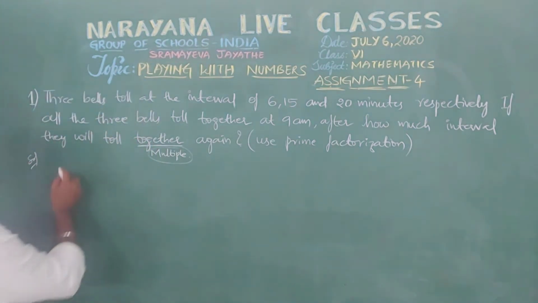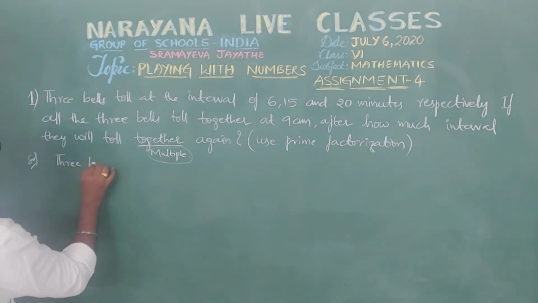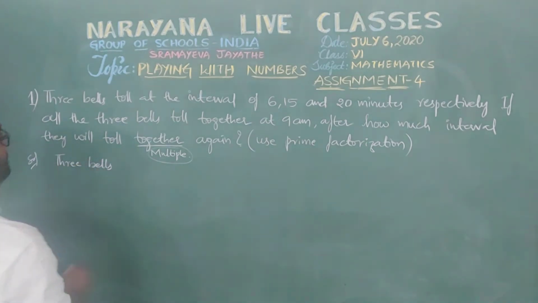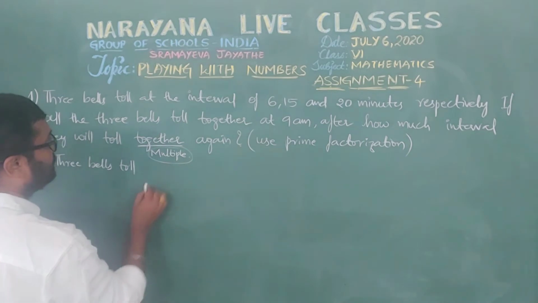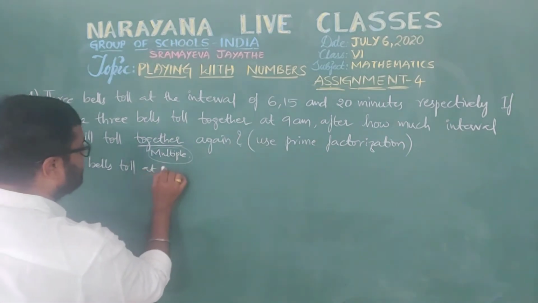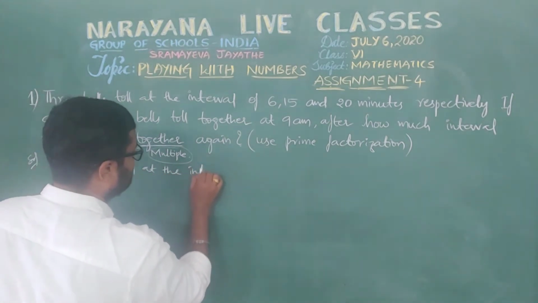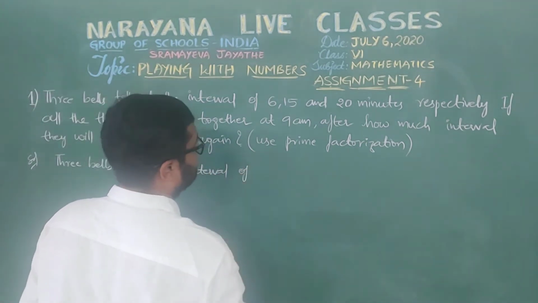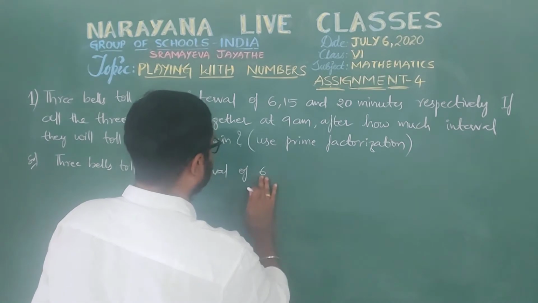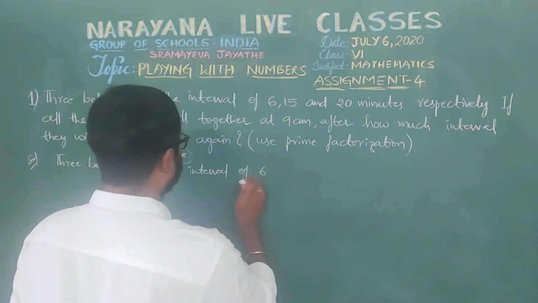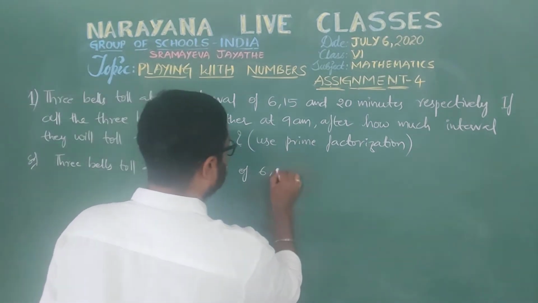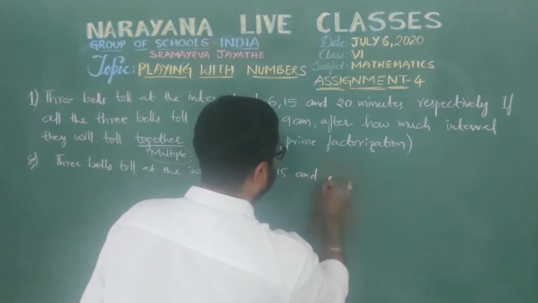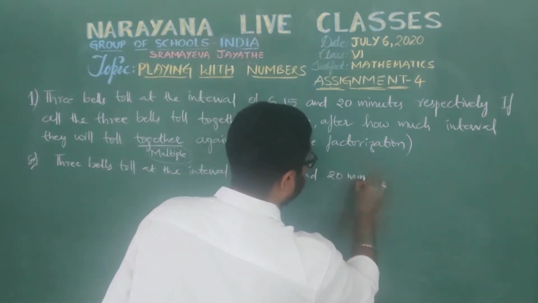Now let's see this. See here, 3 bells toll at the interval of 6, 15 and 20 minutes respectively.